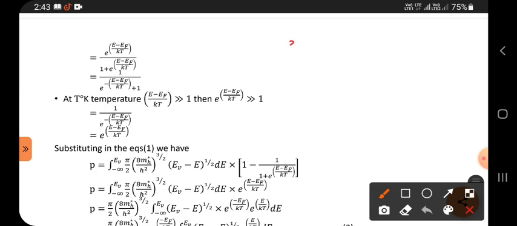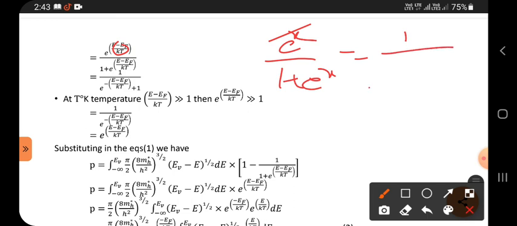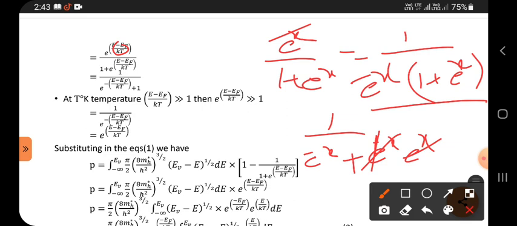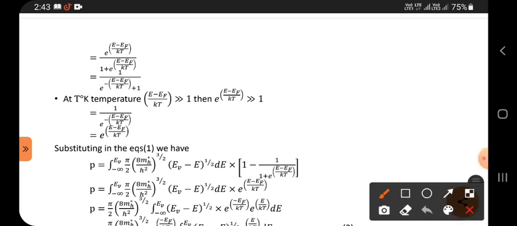One example I will show you: e power of x by 1 plus e power of x. Take this bracket as x. Now bring it downside: 1 by e power of minus x, times 1 plus e power of x. Multiply inside: e power of minus x plus e power of minus x into e power of x. These two get cancelled and we get 1. Already I said the total factor is minus x, so we get e power of minus x plus 1.